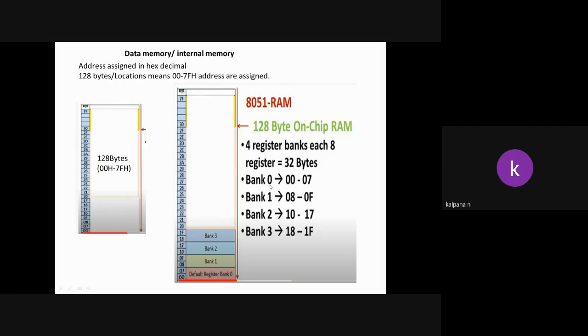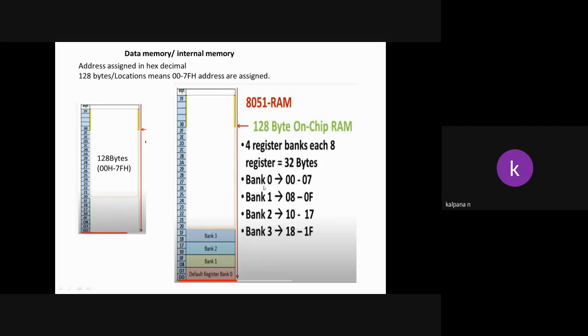Bank 0 has 00 to 07, bank 1 is 08 to 0F, bank 2 is 10 to 17, bank 3 is 18 to 1F. So the 32 bytes are over. Now whenever we switch on the entire controller, the data will be moved into bank 0.